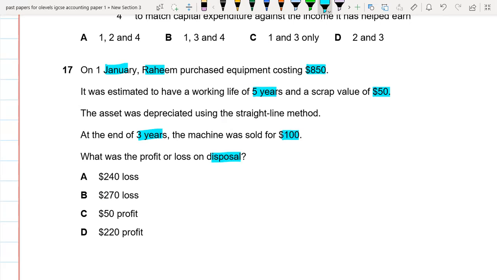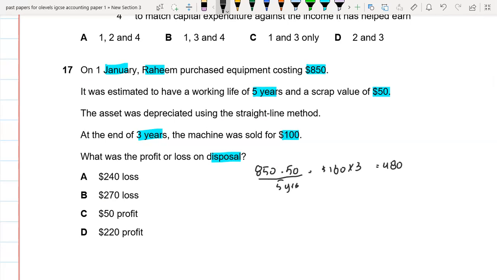Okay. So first of all, let's find out its depreciation. So 850 was the cost of the asset and its residual value was 50. So minus 50 divided by life, which is 5 years. So it means that our depreciation is 160. Okay. And we basically sold it after 3 years, so we have to find out the depreciation for 3 years. So 160 multiplied by 3, so this is 480. So it means that 480 is the accumulated depreciation of this asset.